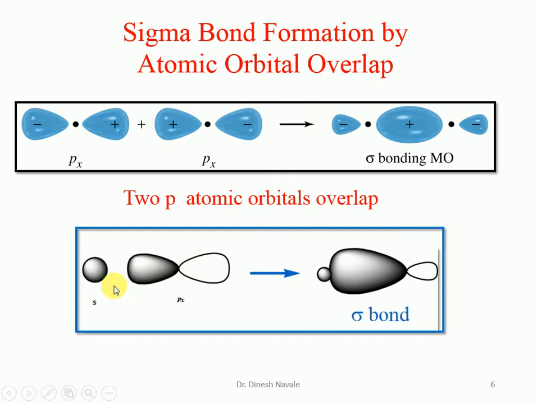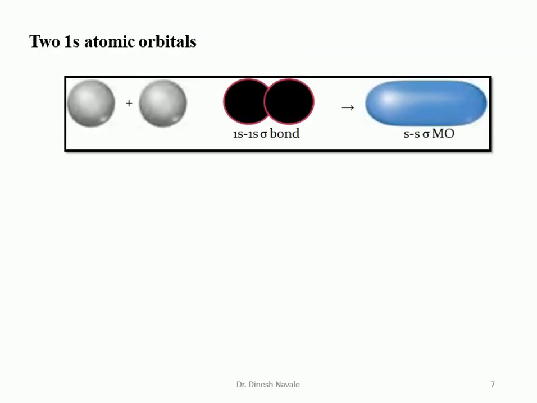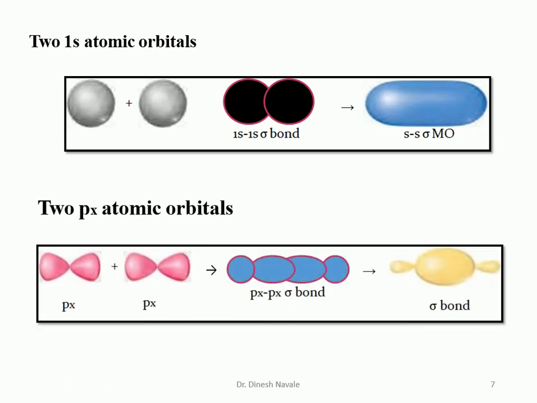Now if one s orbital and one Px orbital are combined, it can also give the formation of the sigma bond. So one s and one p orbital overlap can also form a sigma bond. Now, two 1s atomic orbitals: this is one example we have previously seen in the case of hydrogen, the s-s sigma molecular orbital. The second example is the Px and Px sigma bonding molecular orbital.